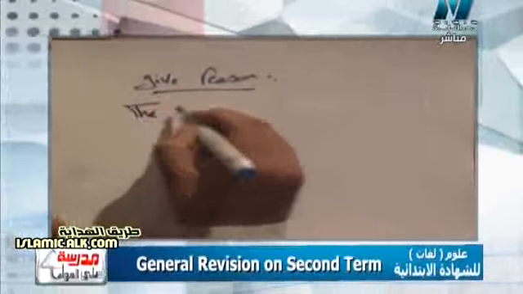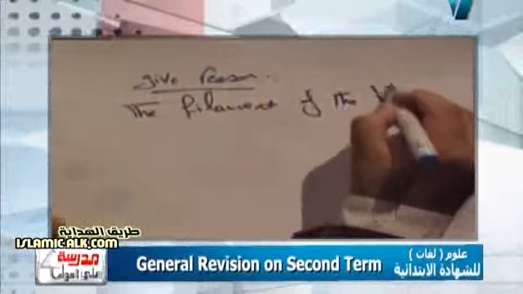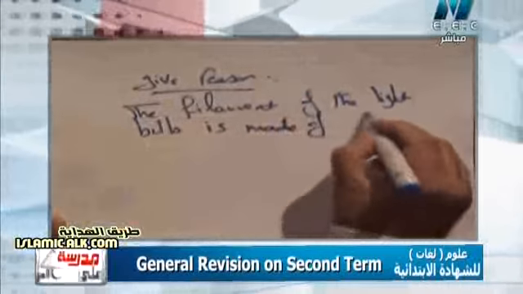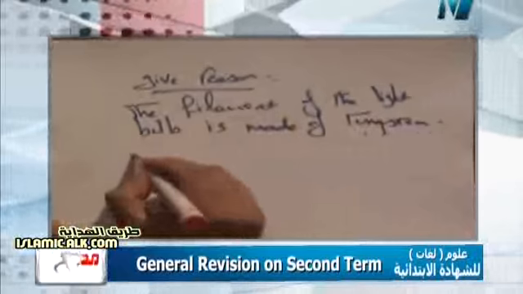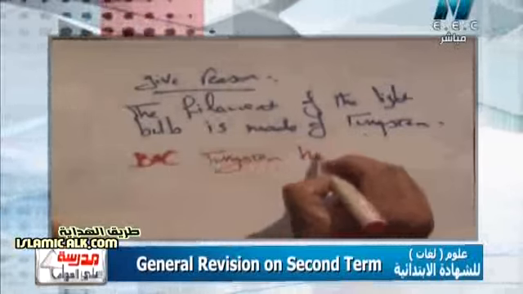So let me write this question so you can record it on your paper. Give reason: the filament of the light bulb is made of tungsten. Why is it made of tungsten? Surely the answer would be that because tungsten has a high melting point. That's a very important and common question at the same time.